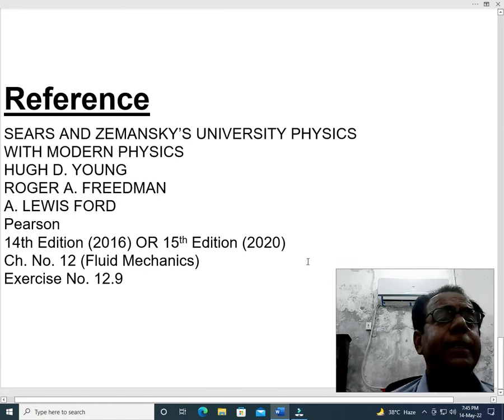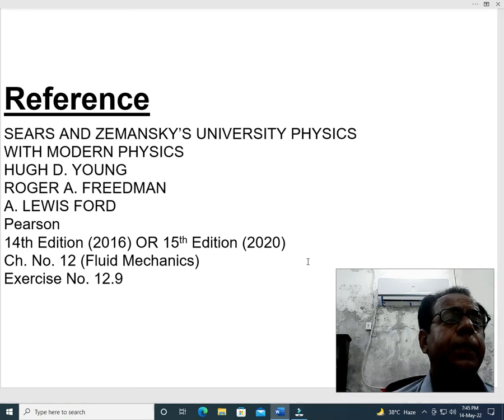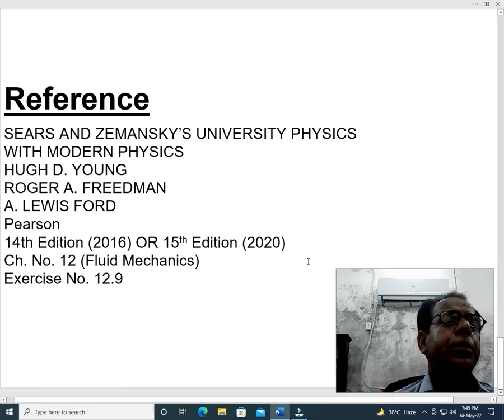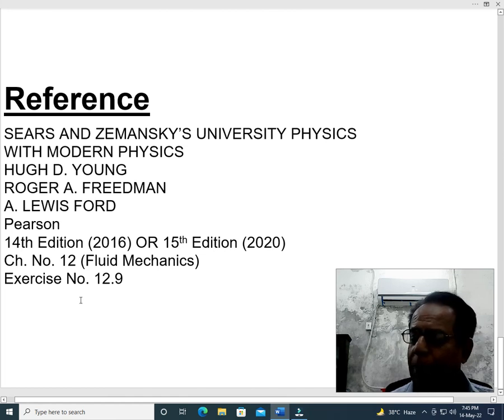The reference book is Sears and Zemansky's University Physics with Modern Physics. Authors are Hugh D. Young, Roger A. Freedman, A. Lewis Ford. Its publisher is Pearson. Its 14th edition, published in 2016, or 15th edition, published in 2020, has been adopted or followed. Chapter number 12 under the title Fluid Mechanics is our relevant chapter, and this problem has been enumerated at serial number 9 of the exercise given at the end of this chapter, that is to say exercise number 12.9, and this is the end of our problem.